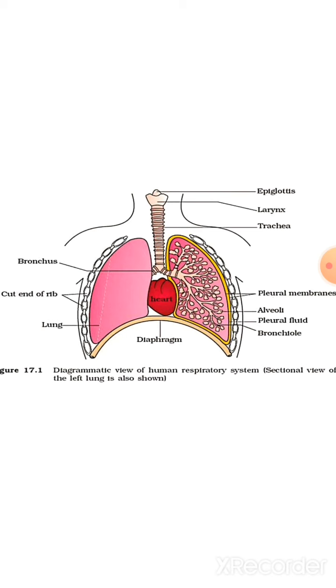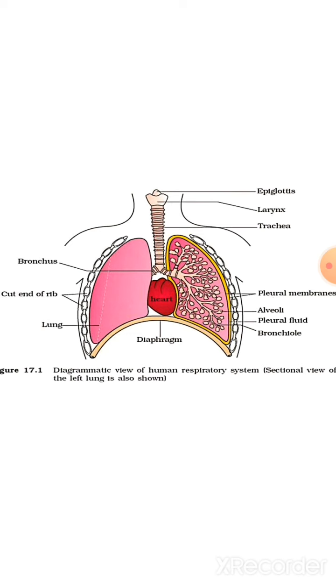Again and again it is dividing into different branches, and these are known as bronchioles, okay. Get it? Then one thing is there: in the trachea you can see ring-like structures, and these ring-like structures are made up of cartilage. Cartilaginous rings are there.